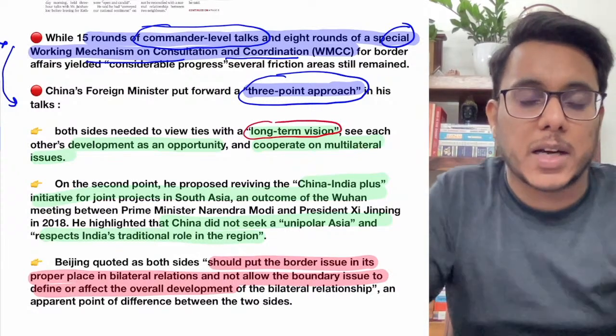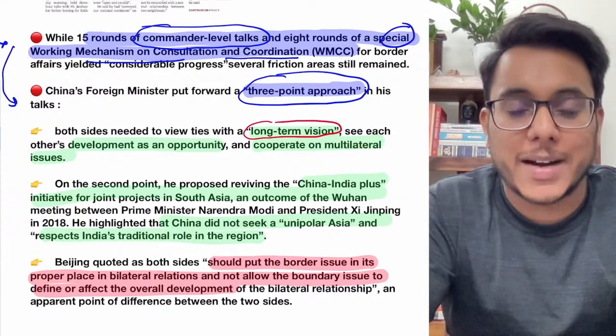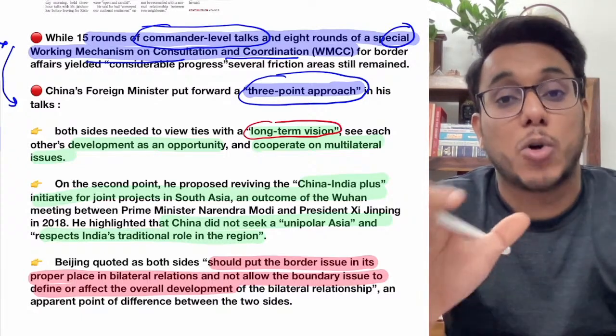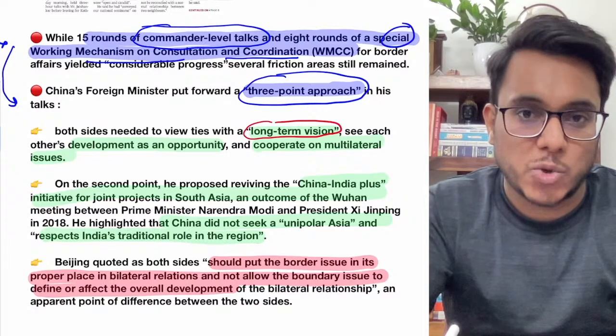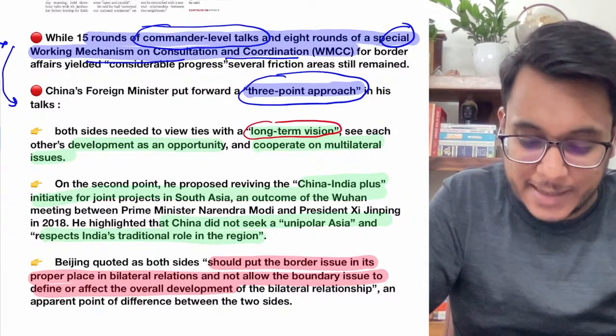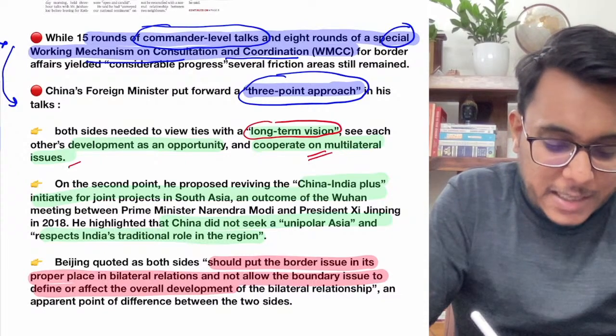Now, in the long term, both countries are very much important. Not the conflict will make the Asian century, rather the cooperation will make the Indian century, the African century. So both countries are important for each other, and they need to cooperate on multilateral issues.